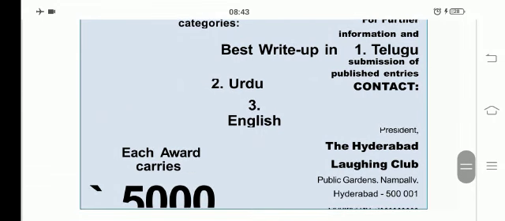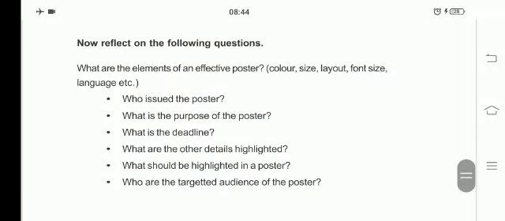Here the poster tells about the prize money, means the award carries 5000, and the best write up categories will be three categories. One is in Telugu, one is in Urdu, and one is in English. And they have given the deadline of the entries and for further information and details, their address and all the things we can see in this poster, isn't it? So now here we have a reflection on the following poster.